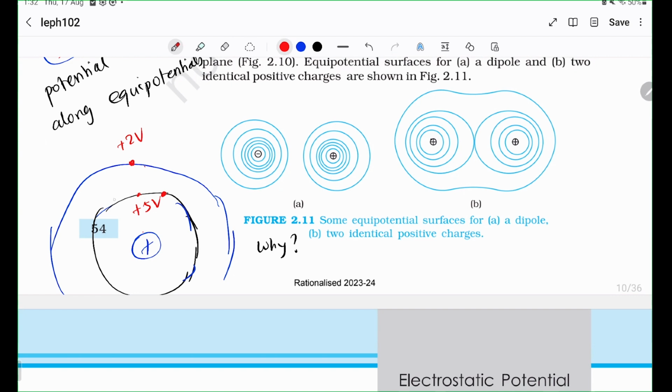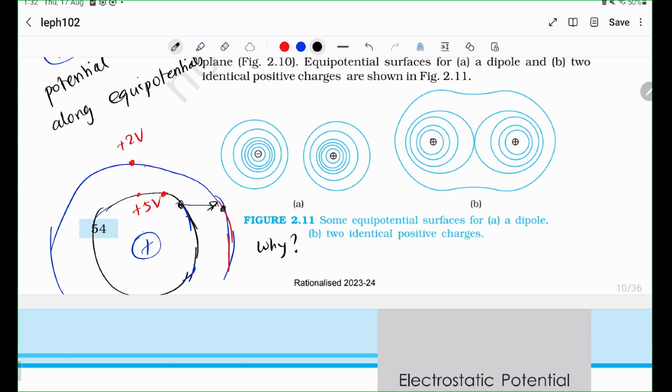So if this is a 5 volts equipotential and this is a 2 volts equipotential, what would be a way of descending the potential? What I mean when I say descending the potential is that you could go from here to here, right? You could travel a path like this.